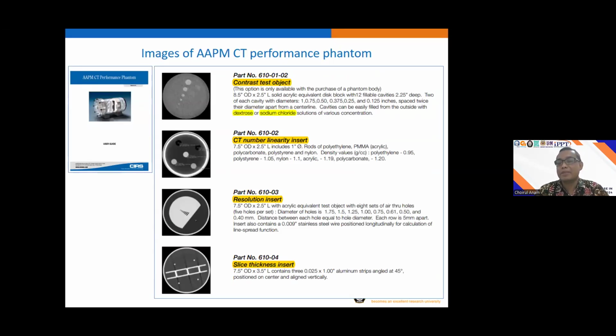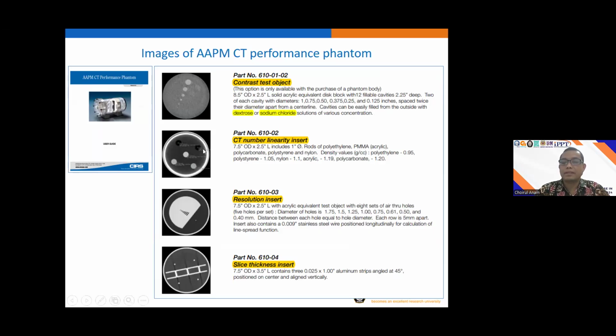This is the example, the phantom of the AAPM. Basically, the AAPM phantom contains many modules for image quality parameters. This one is a module with a contrast test object for the low contrast detectability, and this module and object can be filled using contrast agent and so on.